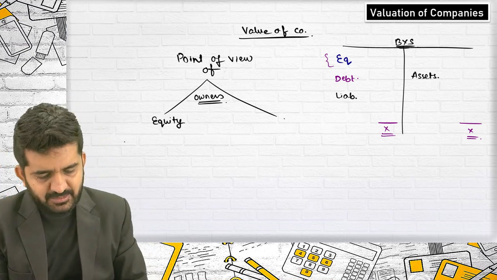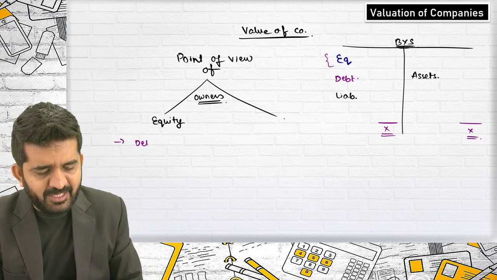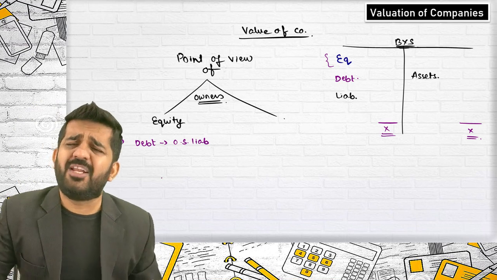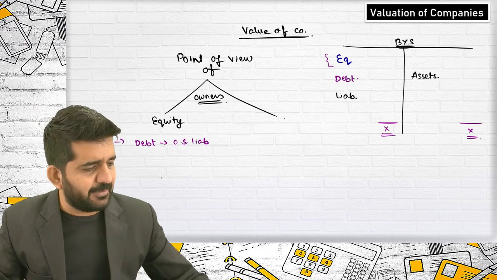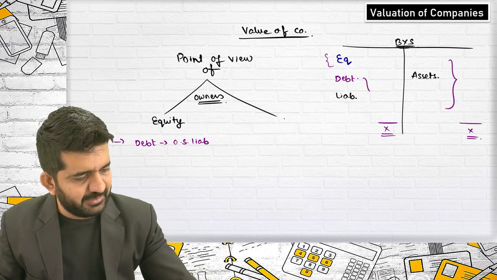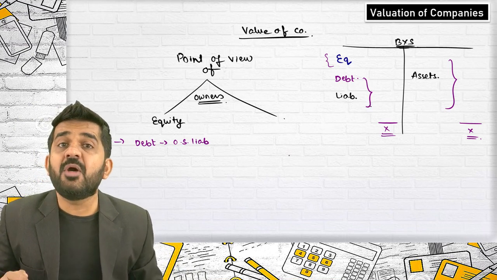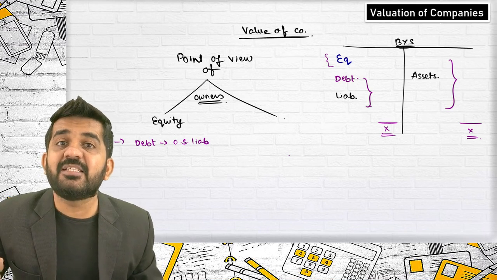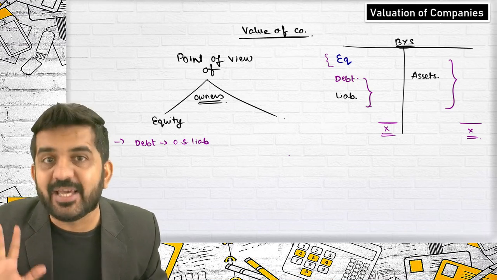In this case, debt will be treated as outside liability. So how do you value a company? Very easy concept, assets minus liability. When you are valuing from the point of view of equity, will debt be treated as an outside liability? The answer is yes.